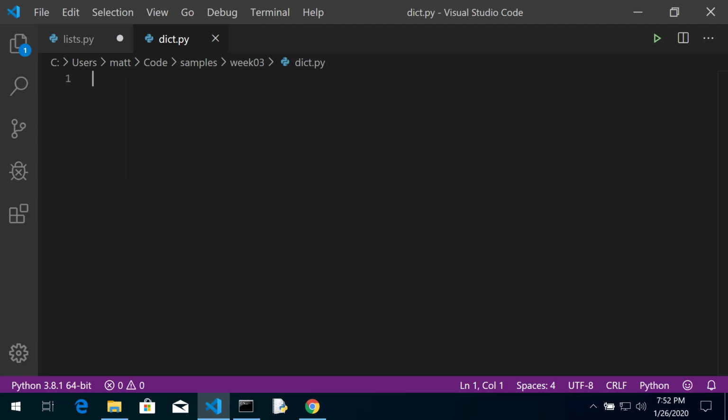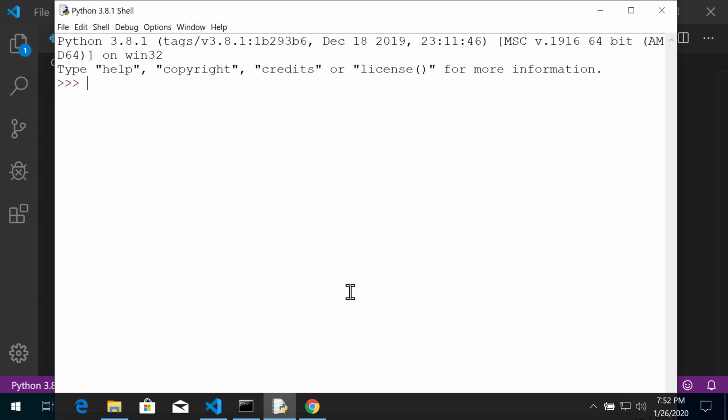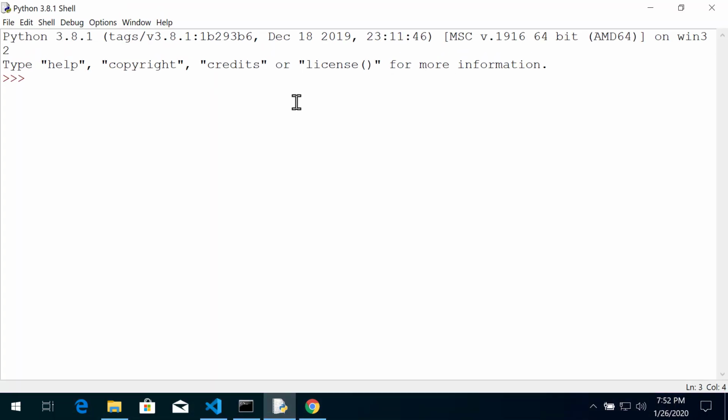Those keys could be integers. We could say for regular, the index or key is 0, and the value is regular. For light, maybe the key is 1, and the value is light, and so on and so forth. So let's go back into IDLE, and we'll play around with some dictionaries.